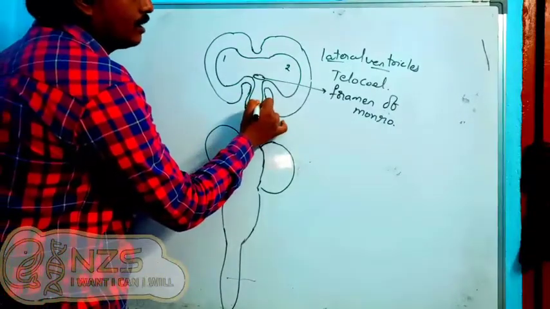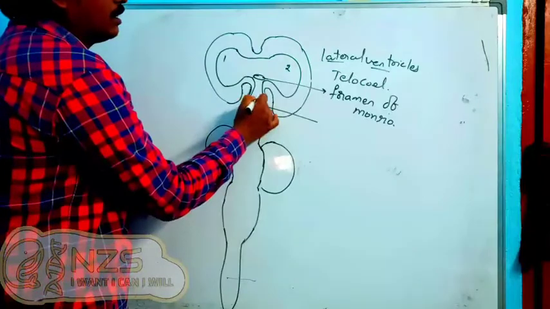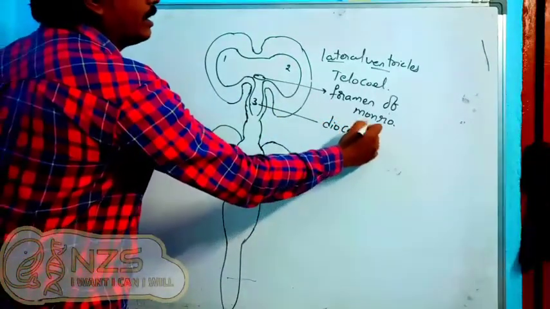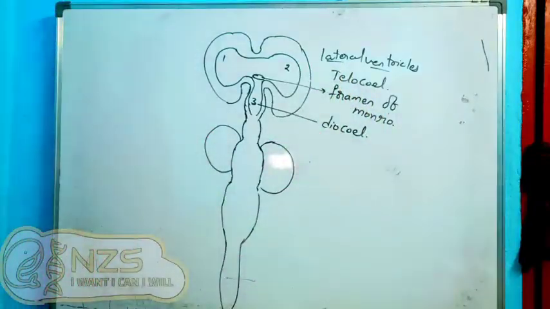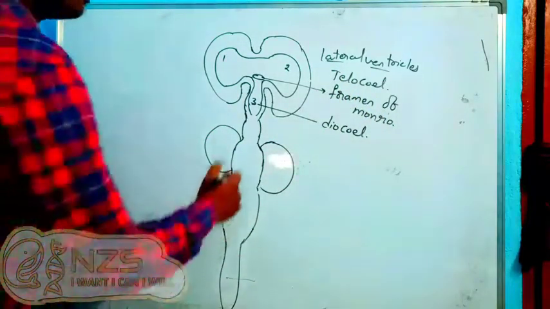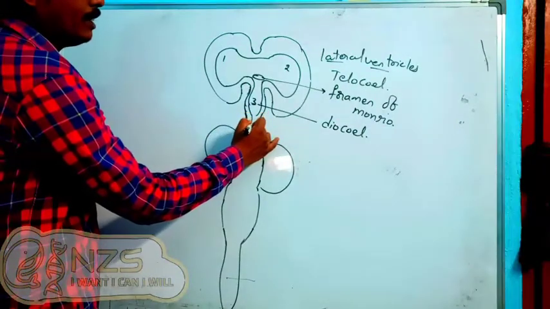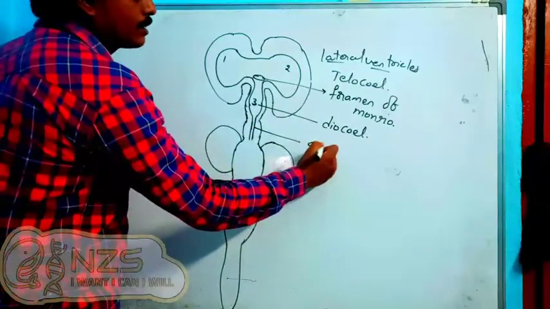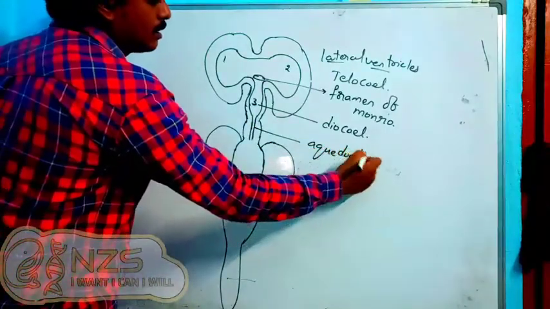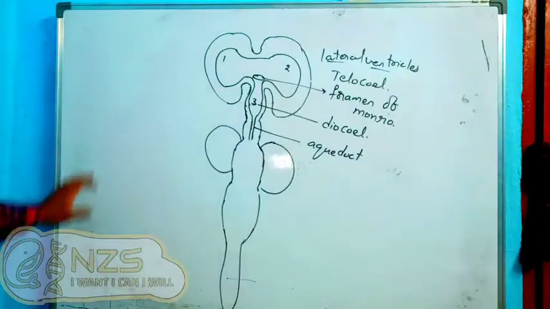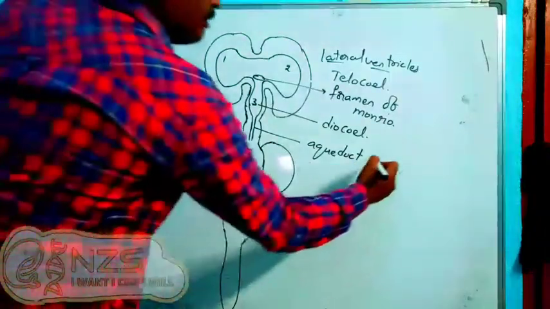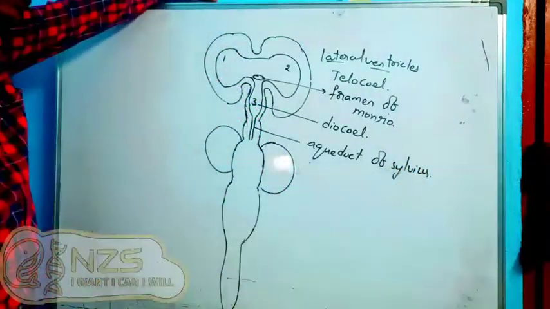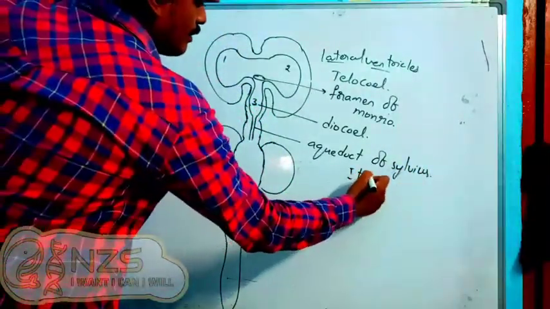Now it opens into one more cavity called the third ventricle, which can also be called the diocele because it is present in the diencephalon. From the diocele there is a small duct, a small pipe, coming down through the midbrain. This is called the aqueduct, or the aqueduct of Sylvius. Some people call it the aqueduct of Iter.